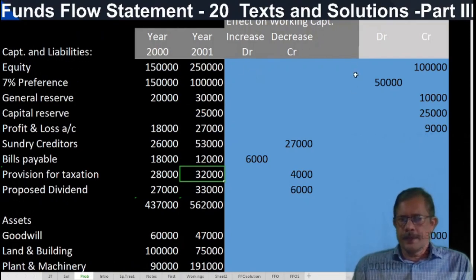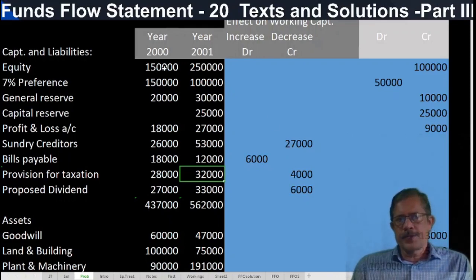So you prepare the schedule of changes in working capital in the usual format. Now we will take the difference in non-current as well as current items in a particular format.